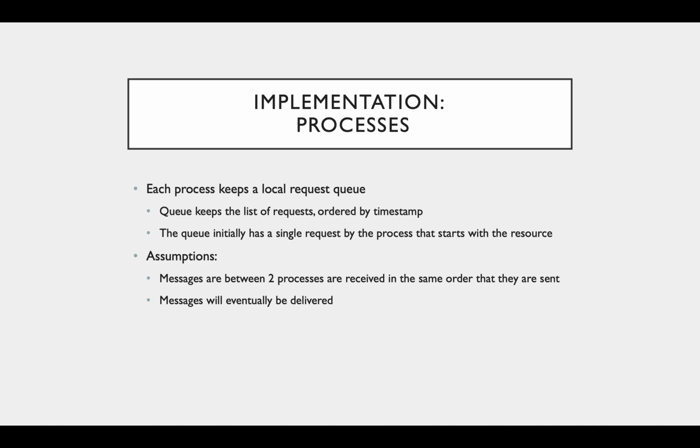We will also make some assumptions about the messages that are being sent between processes. First, we will assume that when multiple messages are sent from one process to another, they will arrive in the same order they were sent. In addition, we will assume that a message will eventually be delivered to its destination. While these assumptions are not crucial, they are valid and they help to illustrate the point more clearly.